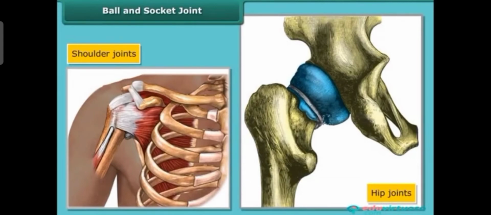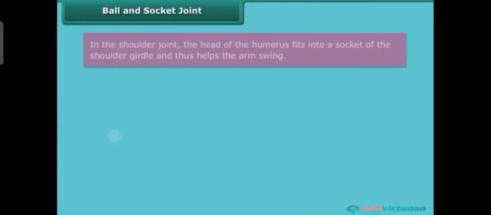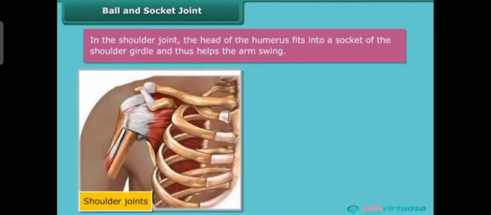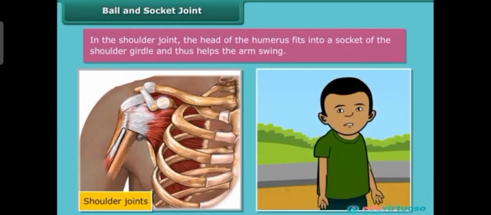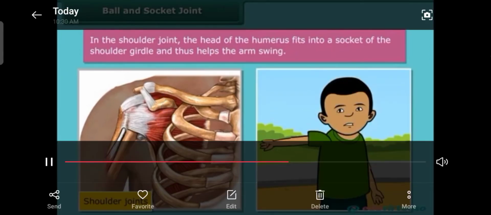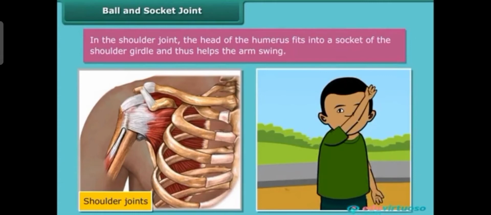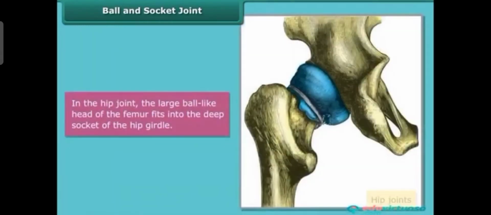Here you can see the shoulder joint and hip joint. In the shoulder joint, this is the ball. The head of the humerus is fixed to the socket of the shoulder. So what can we do? We can swing our arm very easily due to this structure.